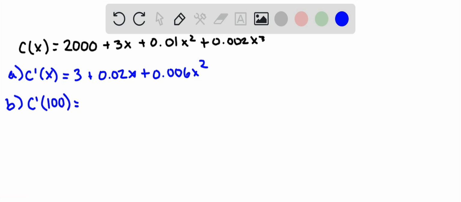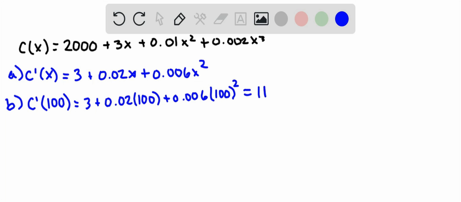For part B, we want to find the marginal cost for 100. So we go ahead and we substitute 100 into this equation. The numbers work out pretty nicely. You could even do it without a calculator if you really wanted to. And you end up with 11. So what that means is if you've already made 100 items, that would be the cost to make the 101st item. That's an estimate of it at least. Using the derivative gives you an estimate.